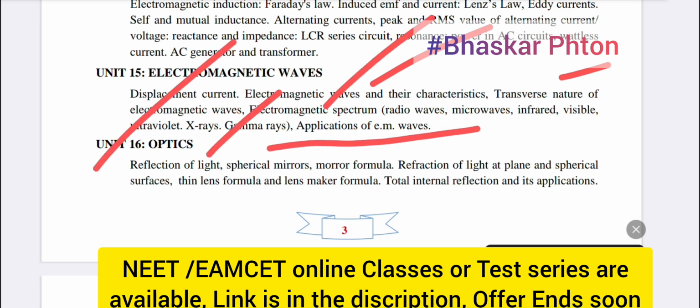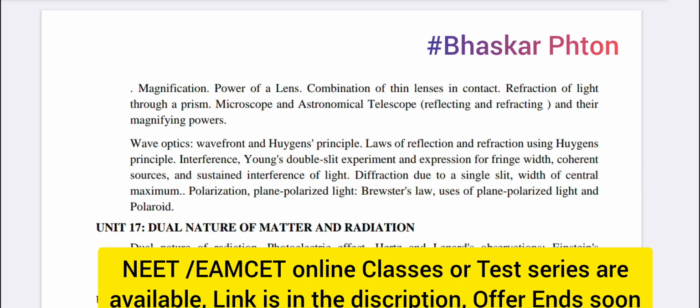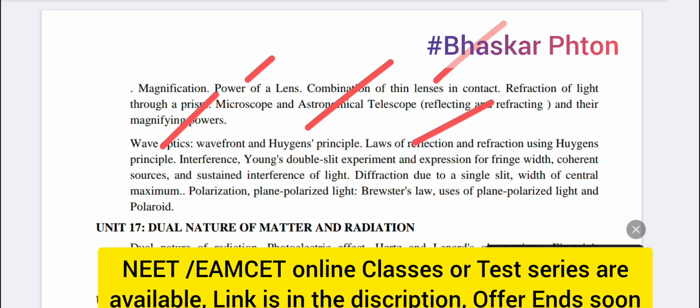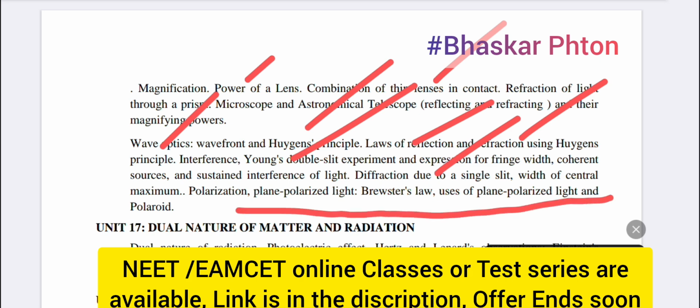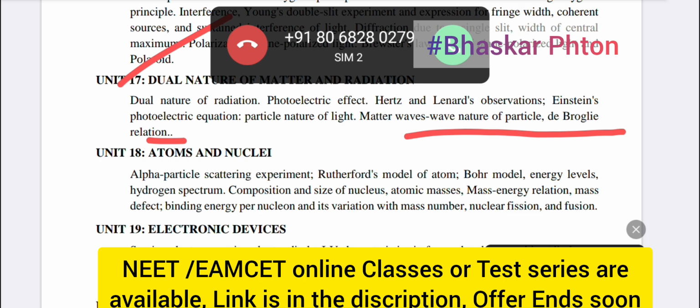Optics, so reflection, spherical mirrors, refraction, total internal reflection, magnification, wave optics, laws of reflection, Young's double slit experiment, diffraction due to single slit, polarization like Brewster angle, plane polarized light, Polaroids. Like that, if you see the dual nature of matter, so this is up to the de Broglie relation.